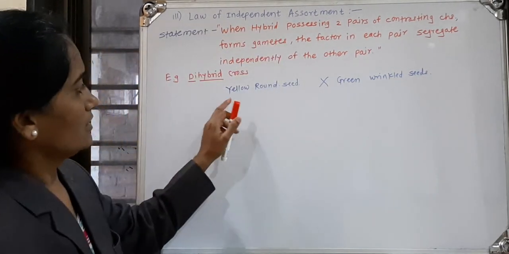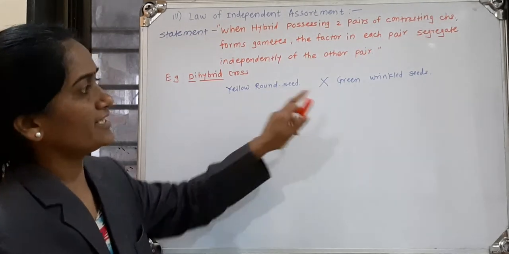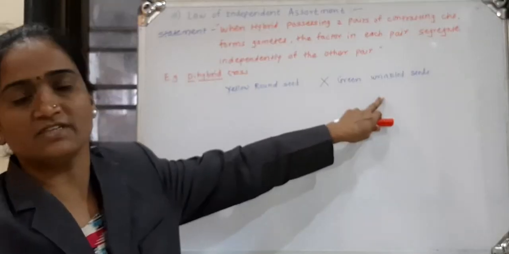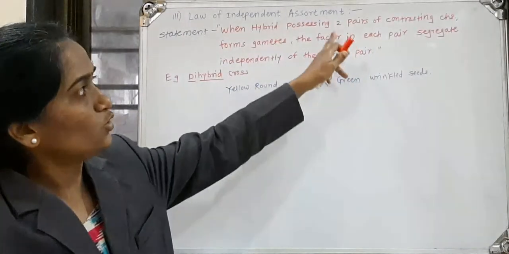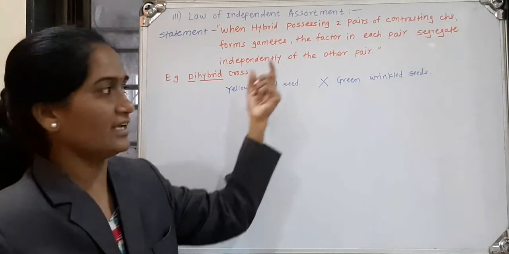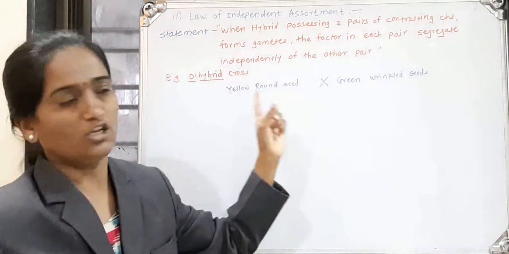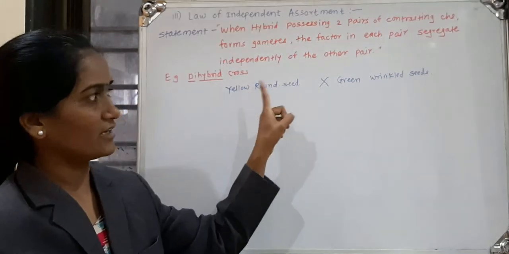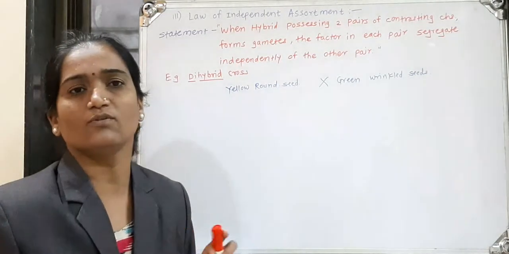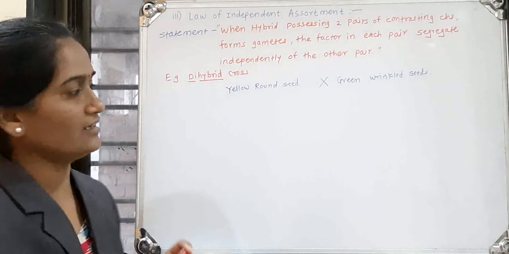Here yellow is contrasted with green and round is contrasted with wrinkled. Two pairs of contrasting characters: yellow is opposite to green and round is opposite to wrinkled.